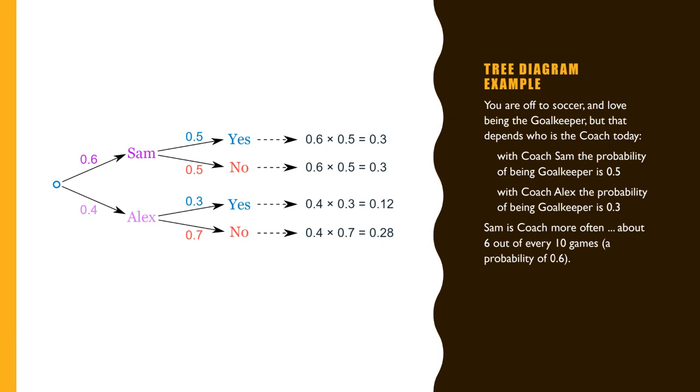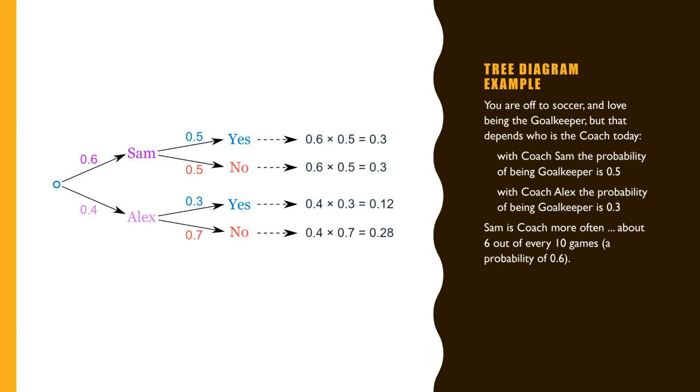So here, when Sam is the coach and it is yes, meaning you are the goalkeeper, it is 0.6 times 0.5, which is 0.3. So what does this 0.3 represent? It represents that Sam is the coach and you are the goalkeeper. And the second 0.3 represents Sam is the coach, but you are not the goalkeeper.